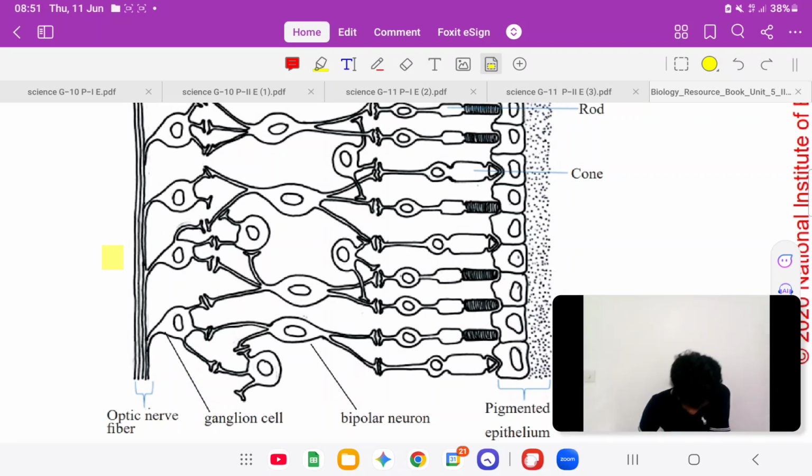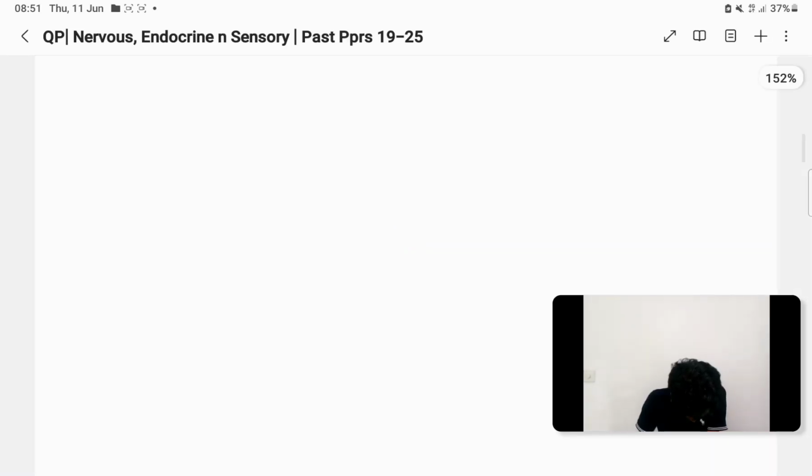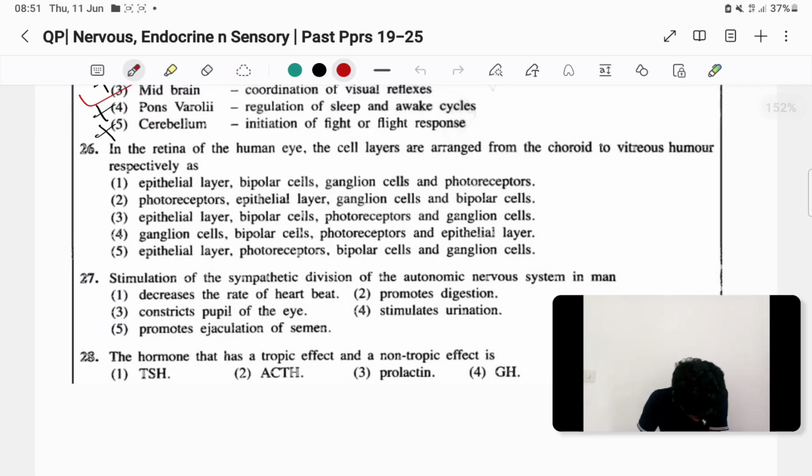They ask choroid to vitreous body. Yes, arrange choroid to vitreous body.